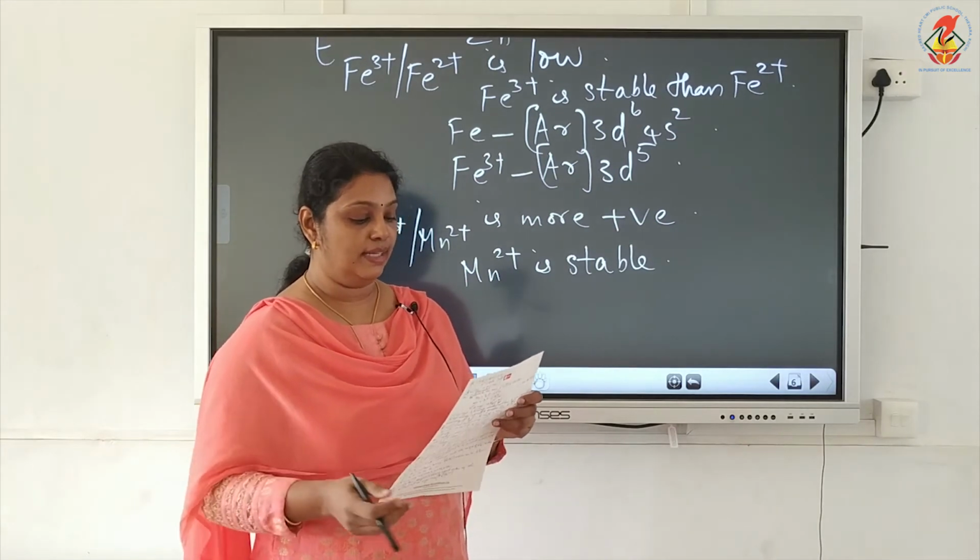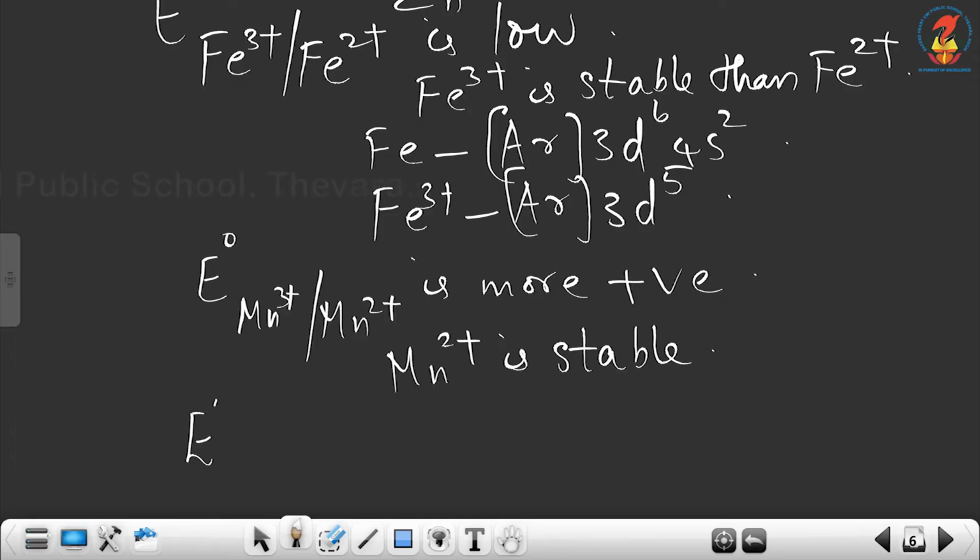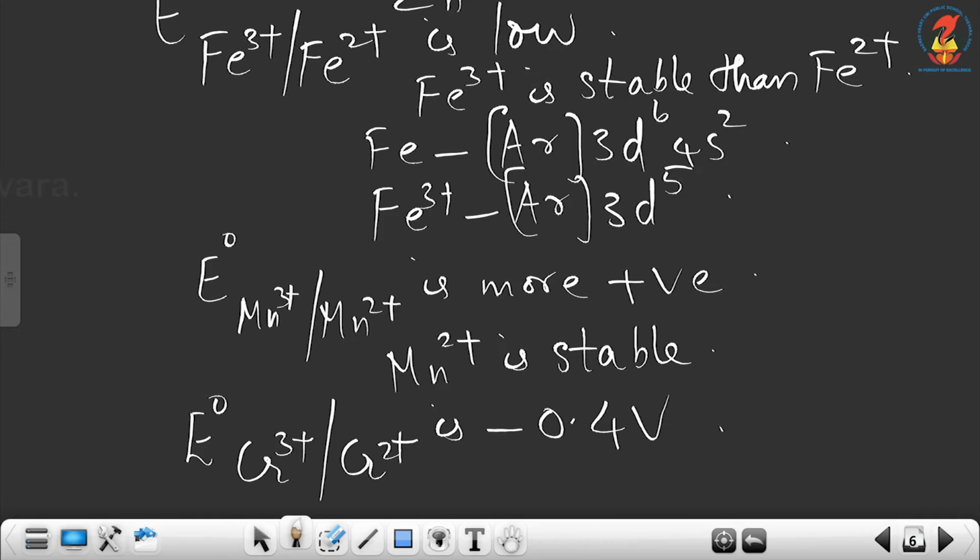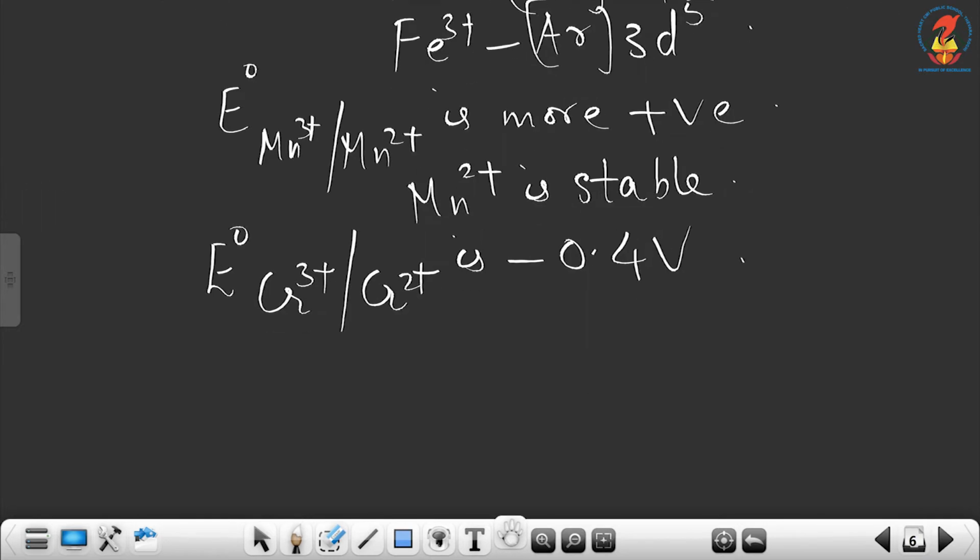Now, the next question is E0 of Cr3+/Cr2+ is minus 0.4 volt. Minus means E0 value is low. E0 value low means high oxidation state is stable, meaning Cr3+ is stable.